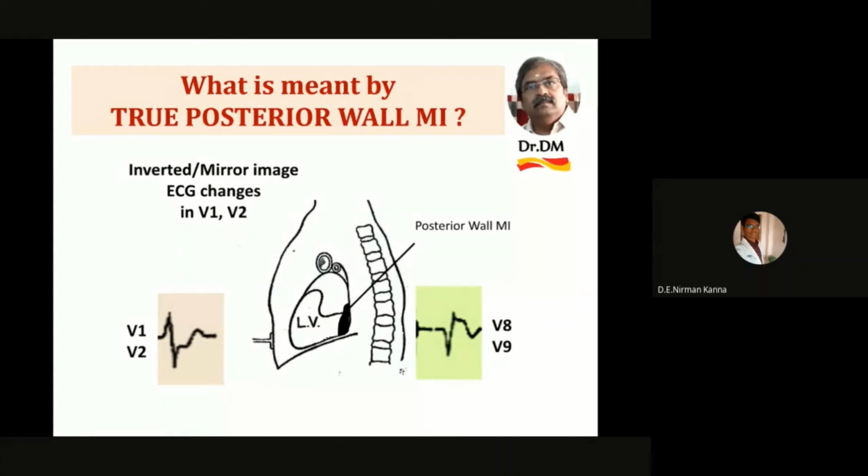Here you are able to see the cut section of the thorax in a lateral view. Posterior is the spine, anterior is the heart. The dark area is the posterior wall MI. Now actually the V1, V2 are on the opposite side of the infarct. Suppose you put a lead in the esophagus and close to the posterior MI, you will get the picture like the green picture, the Q wave, the ST elevation, T wave, as you may be able to record in V8 and V9. So what will happen in V1, V2, which is exactly opposite of the posterior wall, it will record inverted or mirror image changes.